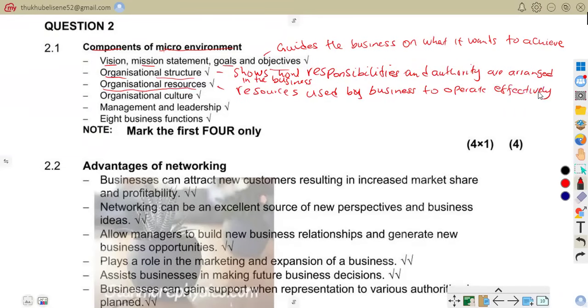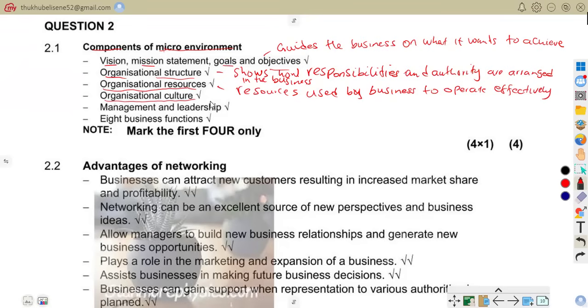For example, you can talk of computers, machinery, employees, or capital.